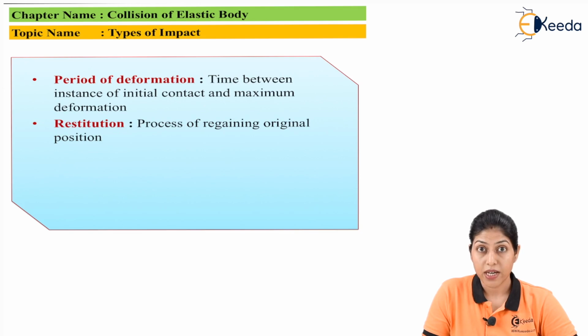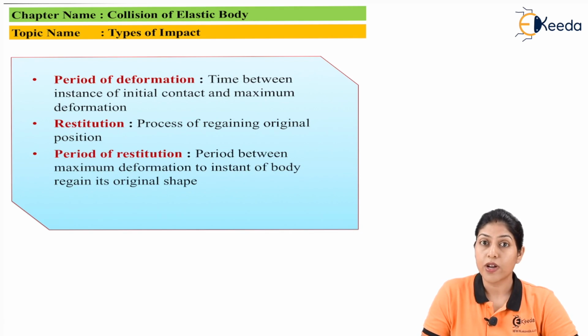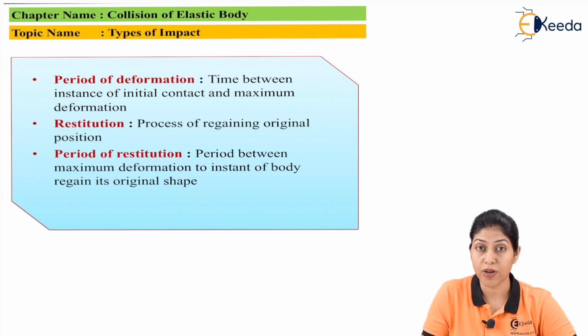So we can define restitution as the process of regaining the original position after maximum compression, and we can also define the period of restitution during this process. The period of restitution is the time between the maximum deformation and the instant the body regains its original shape. When the body produces maximum compression or maximum deformation, after that it tries to regain its original condition because of the elasticity.